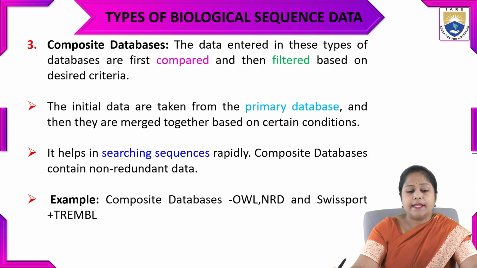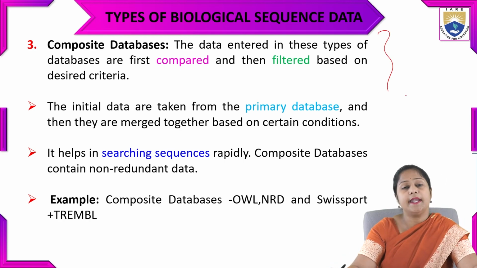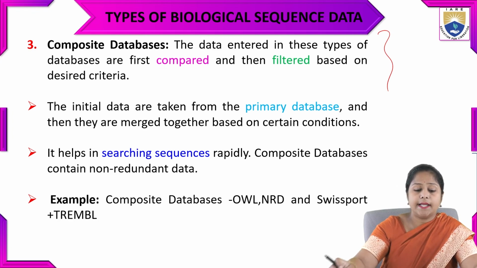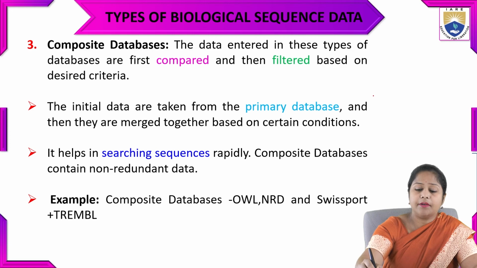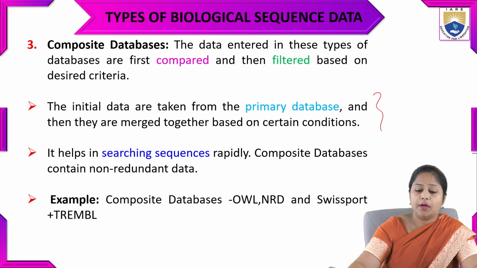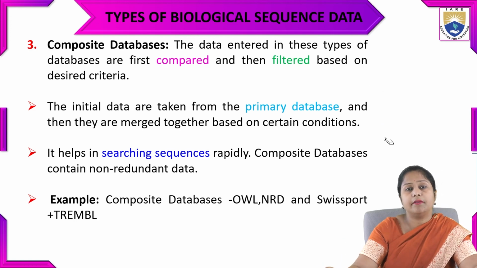The third type of database is the composite database. The data entered in these types of databases is first compared and then filtered. What data is taken as a filter is based on the desired criteria, and that comes under the composite database. The initial data is taken from the primary databases and then merged together under some condition to form a composite database.